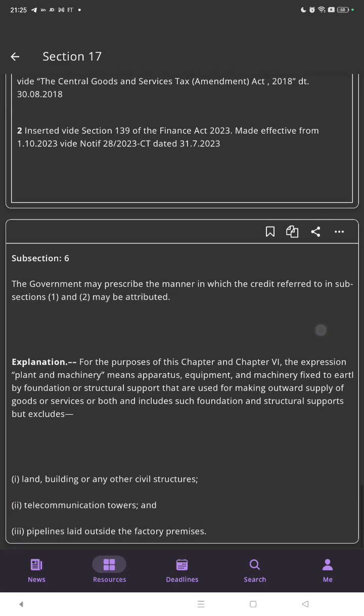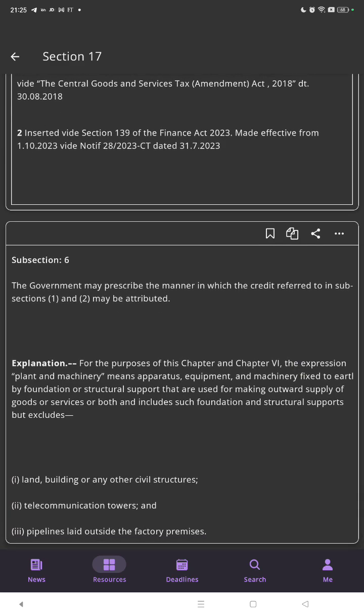Subsection 6. The government may prescribe the manner in which the credit referred to in subsection 1 and 2 may be attributed.